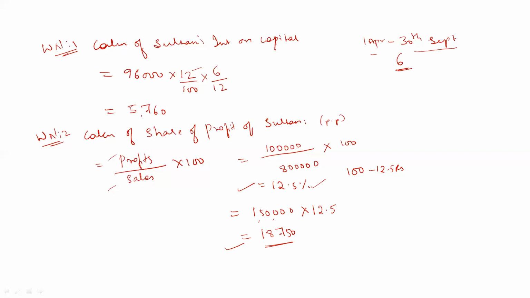What we need is only Sultan's share of profit, so into his share. The old ratio given in the question is 2:2:1, and Sultan is the second partner. Clear? So his share will be 2 out of 5. So 2 divided by 5. Simplify this and you will get the value as rupees 7,500. This is Sultan's share of profit.